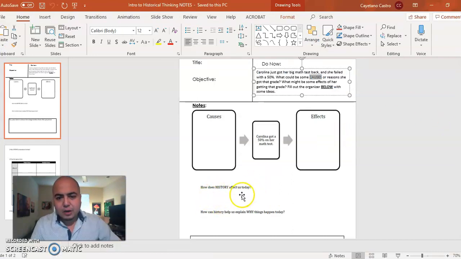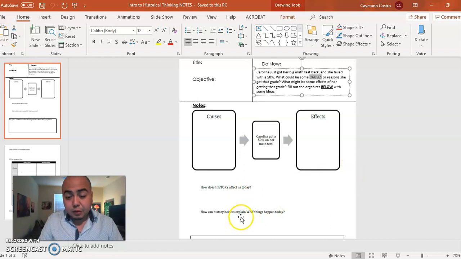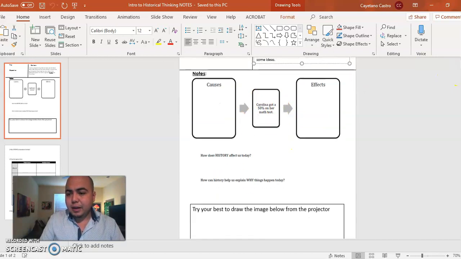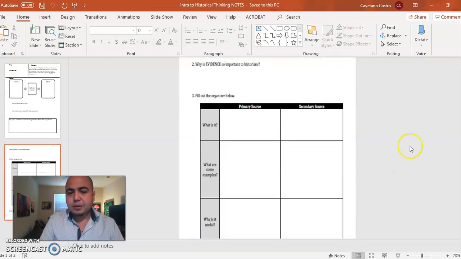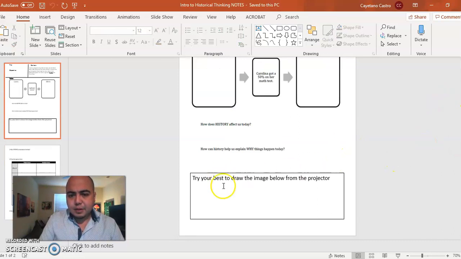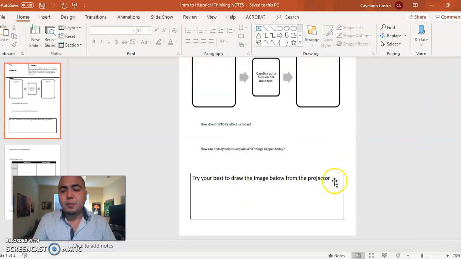How does history affect us today, and how does history help us explain why things happen today? We're going to discuss that right now. But before we get to that, I provided an empty box right here. Try your best to draw the image below from the projector.